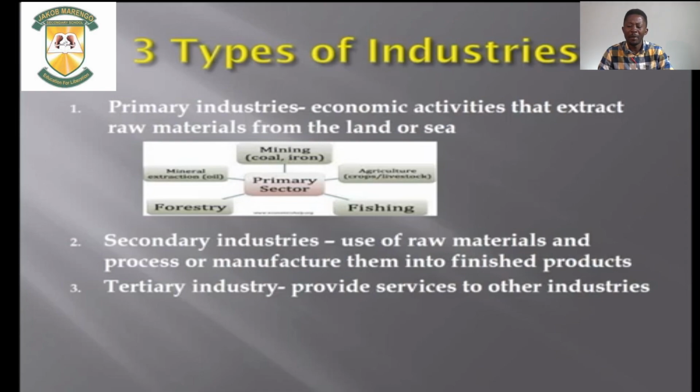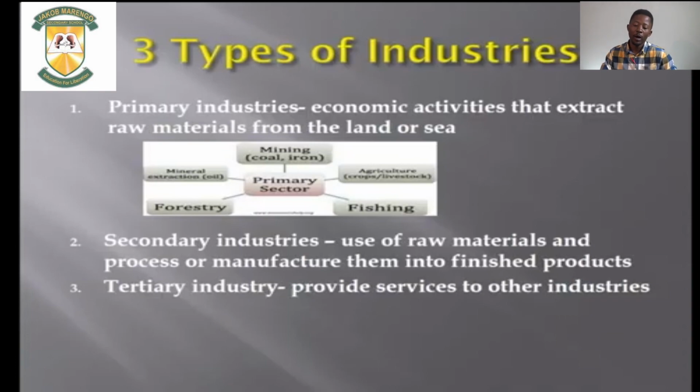Now, the primary sector, which falls under the primary industries, is divided into mining, forestry, agriculture and fishing. You should be able to know that the primary sector is divided into these different components.